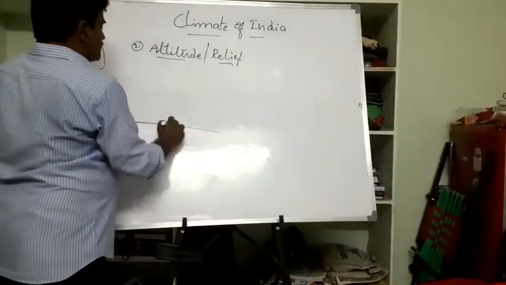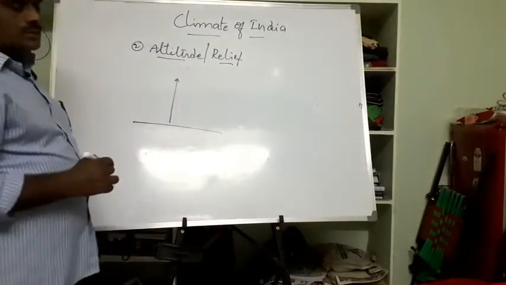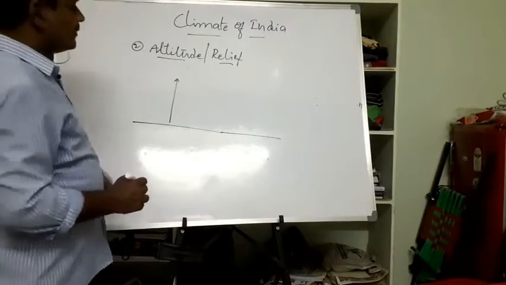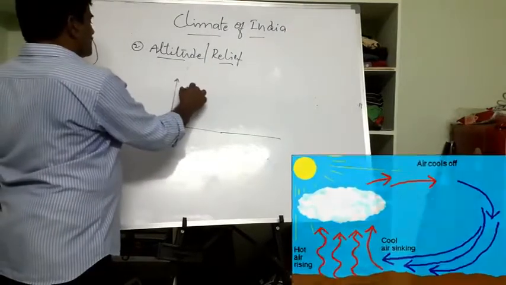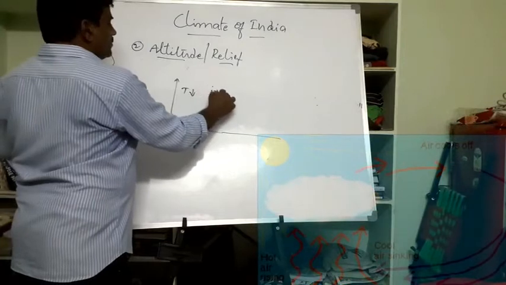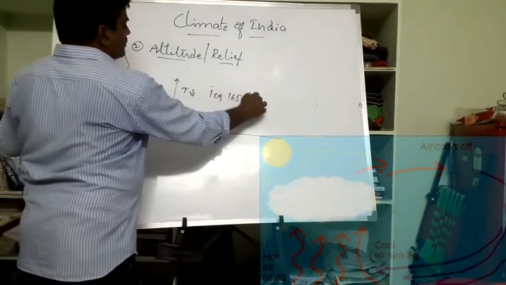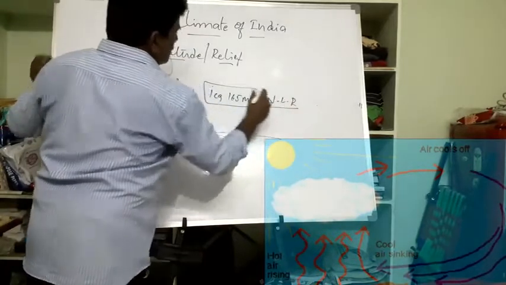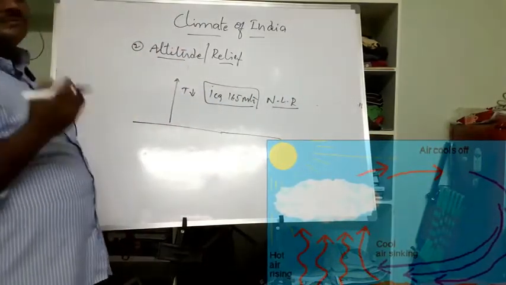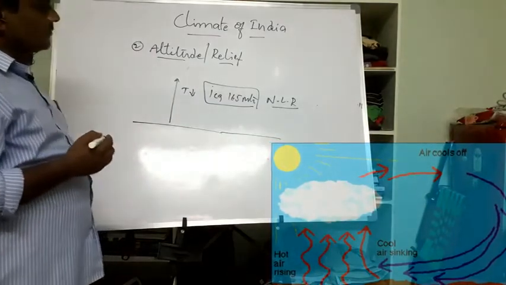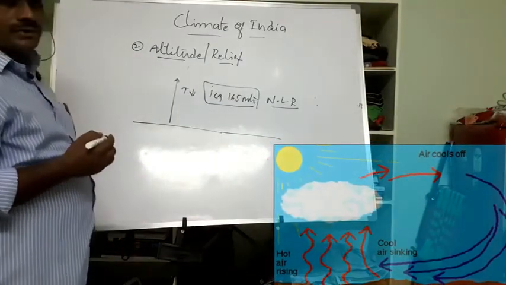Just imagine that this is the surface. As we move to a higher elevation, temperature decreases. Temperature decreases at the rate of 1 degree centigrade for every 165 meters. This is what we call the normal lapse rate. You mean temperature drops at the rate of 1 degree centigrade for every 165 meters of height.